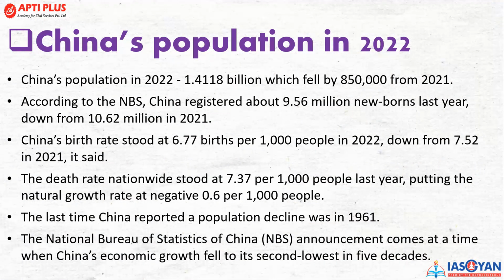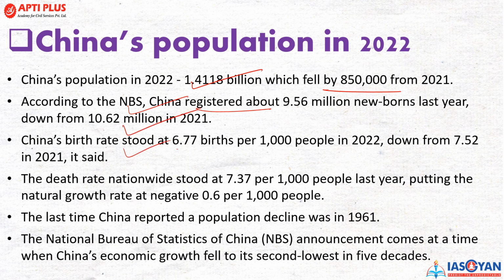Talking about China's population in 2022, the population was 1.4118 billion, which fell by 85,000. And according to the NBS, that is the bureau, China registered about 9.56 million newborns last year, and this is down from 10.62 million in 2021. The birth rate stood at 6.77 per thousand people in 2022, down from 7.52. Right, and the nationwide death rate is 7.37, putting the natural growth rate at negative 0.67.